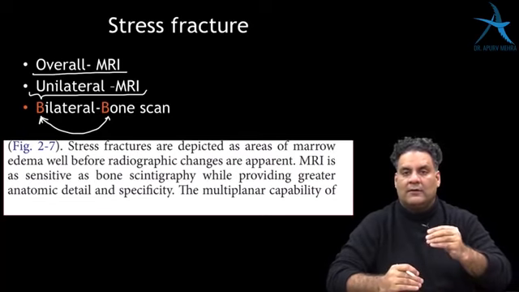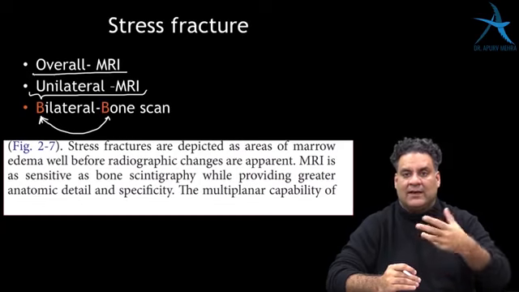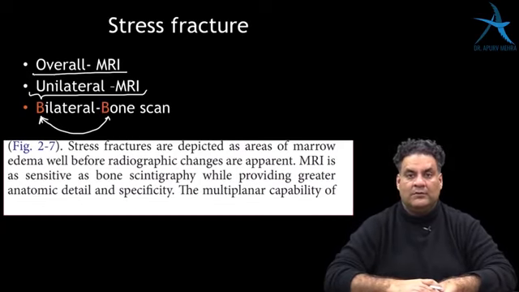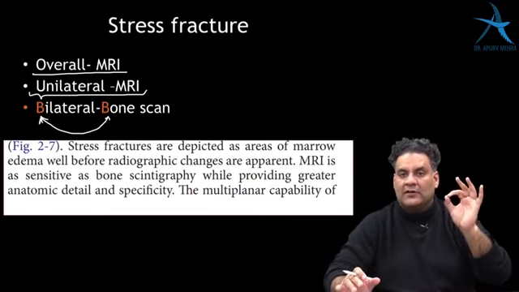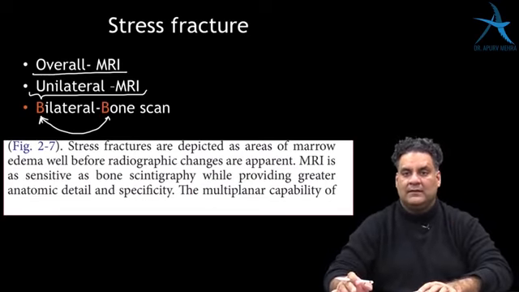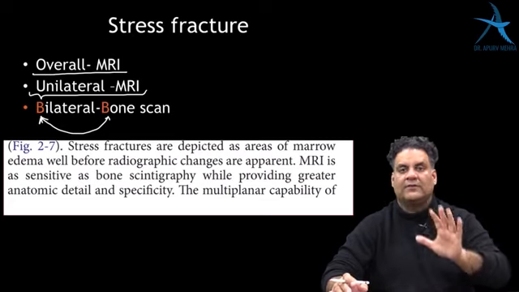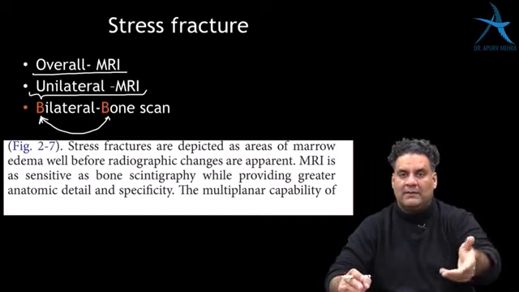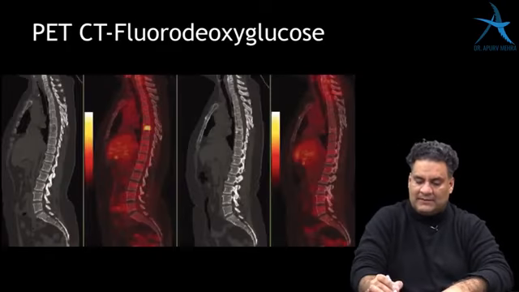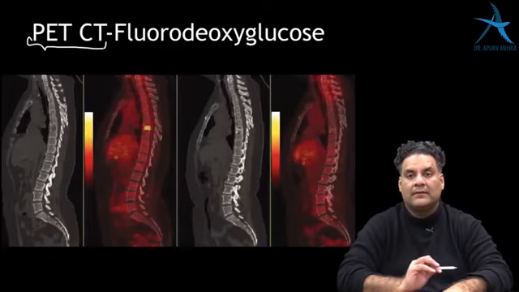Now, when I told you metastases which are osteoblastic, you can pick up on bone scan. Agreed. You are picking up the blastic cell, but what is more specific for a tumor? The tumor cell itself. So if you want to pick up a tumor, pick up the tumor cell. And how will you pick up a tumor cell? One of the investigations is PET scan. What is PET scan?